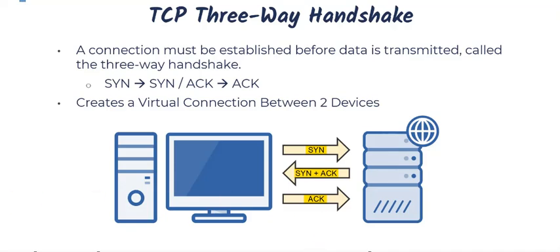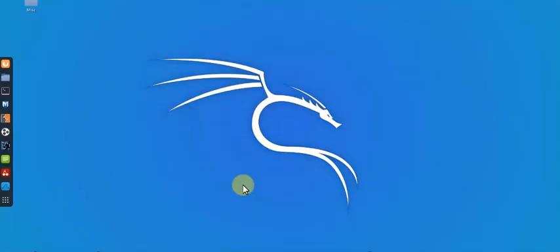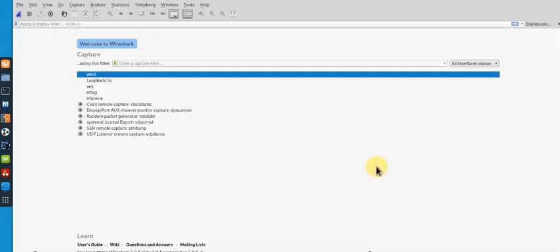Now let's go ahead and actually take a look at this in Wireshark. So to demonstrate the three-way handshake, I went ahead and loaded up one of my virtual machines, specifically one of my Kali Linux machines, because I have Wireshark installed on it. And Wireshark is, if you look up here, a network analyzing tool. Specifically, it's a network packet capturing and analyzing tool where we can set it so it's going to capture all the packets that come through a network interface card interface.